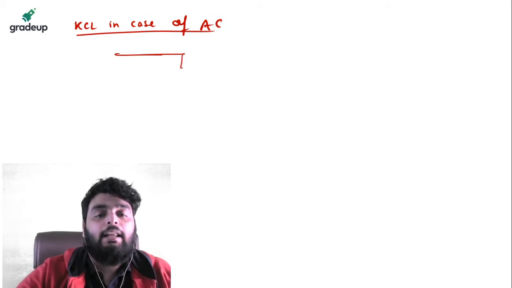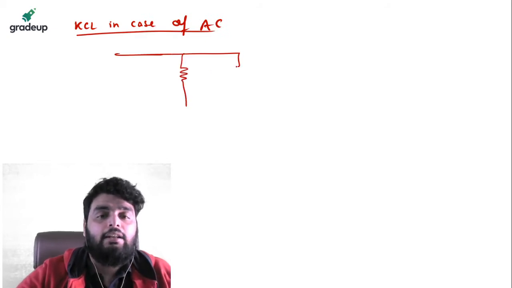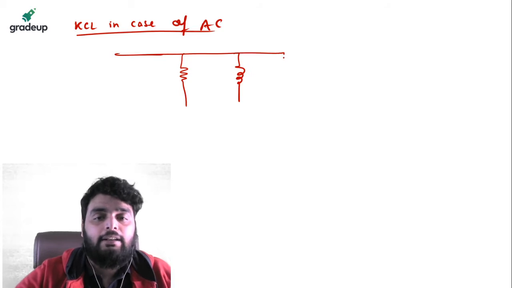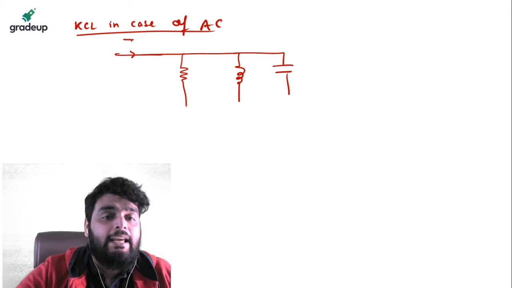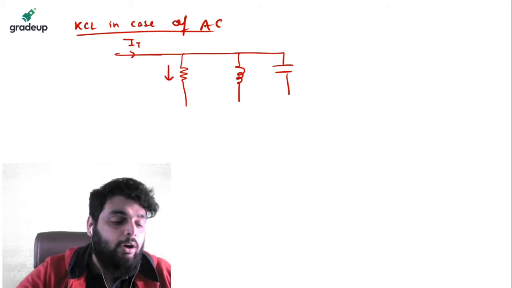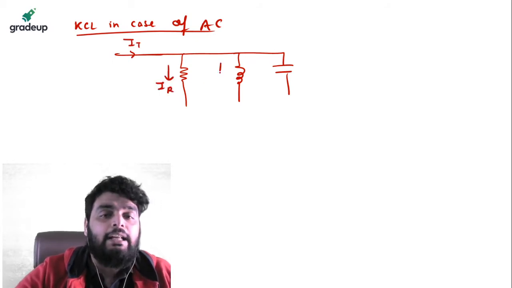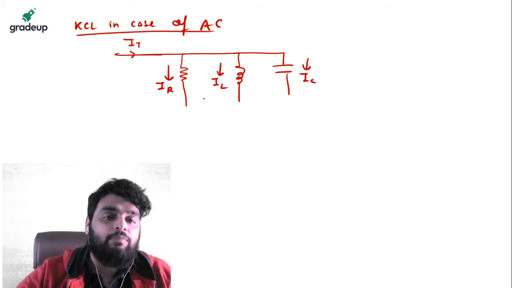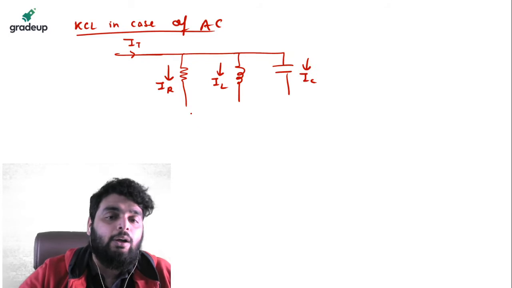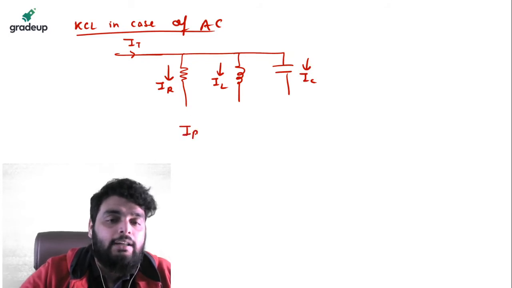For example, I have three branches. This inductor and this I have a capacitor. Remember one point. In AC, we deal with the phasor quantities. We don't deal with the magnitude directly. So whenever I need to write down KCL, I need to write down in a phasor form.